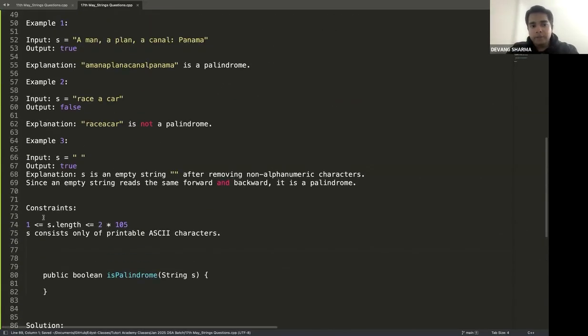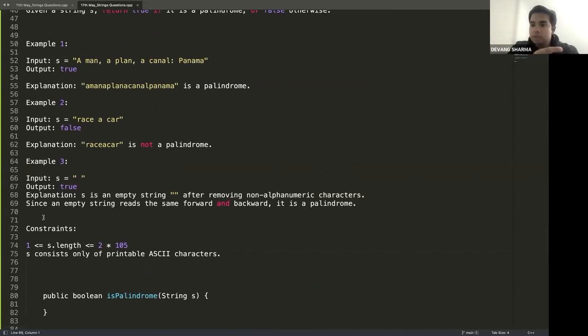See, we already have done a question where we find out whether a number or a string is actually a palindrome or not. And how do we do that? We talked about three approaches. We talked about the brute force solution by reversing the string. We also talked about the optimized solution, which was a two pointer. We keep one pointer at the beginning, one pointer at the end, and we just keep on comparing the values. I hope everybody remembers that. For a simple palindrome with two pointers, time comes to big O of n by 2, space comes to big O of 1. We can reuse the same approach.